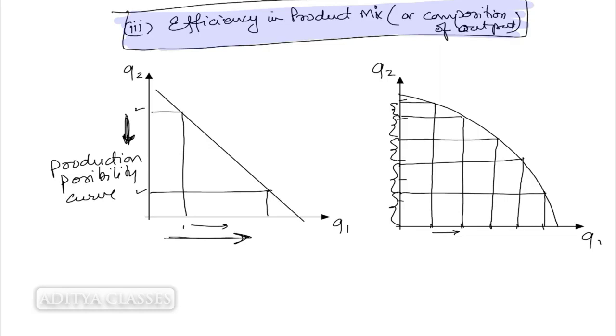Is this increasing or not? This is increasing. If you go on increasing the first product, initially I might be having a lower slope, I might not be charging you too much, but if you go on reducing my resources for Q2, ultimately I will charge you dearly for every single unit of Q1. So ultimately we see that the PPC is not exactly linear, rather it is concave.